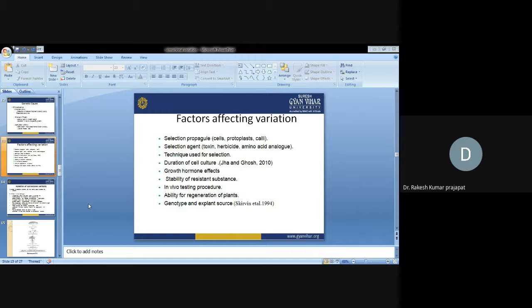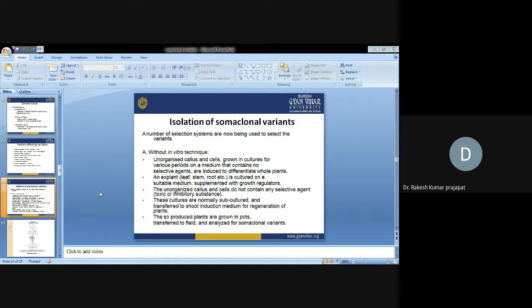Stability of resistant substances means, because of culture conditions, how stable a particular substance or chemical is under those conditions. That is also responsible for generating the chromosomal variations. Then in vivo testing protocols, ability for regeneration of the plants, genotype and explant source. Then isolation of chromosomal variations: how we can isolate a particular variant.